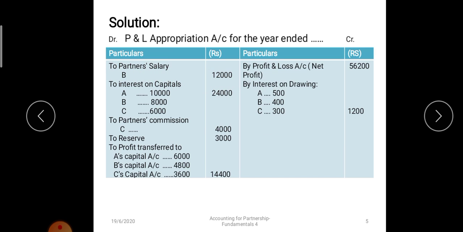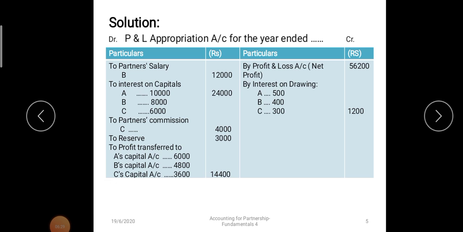Now the salary to B is 12,000 rupees. Interest on capital on 1 lakh rupees at 10% is 10,000 rupees. For B it is 8,000, and for C it is 6,000 rupees. Partner C will get a commission of rupees 4,000 as per the partnership deed, and rupees 3,000 will be transferred to the reserve.